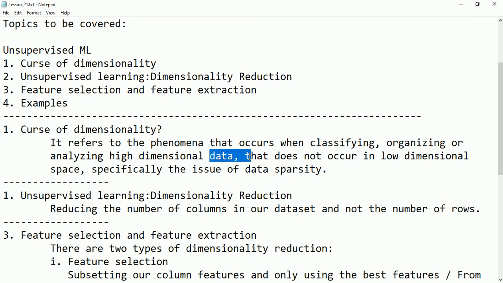For example, if you are adding the number of features, there is a limit. Until it reaches the limit, it is right that the accuracy is increasing and the number of errors is decreasing, but after this limit it will act in reverse order. Again the accuracy will reduce and the number of errors will increase because the data gets sparse. You have to understand this. That is called the curse of dimensionality. As the number of dimensions increases, that will definitely affect the model performance.